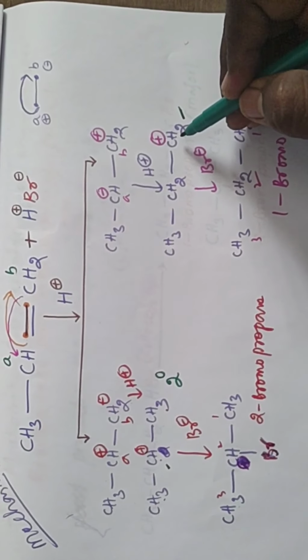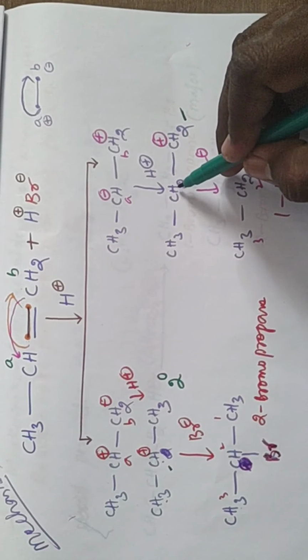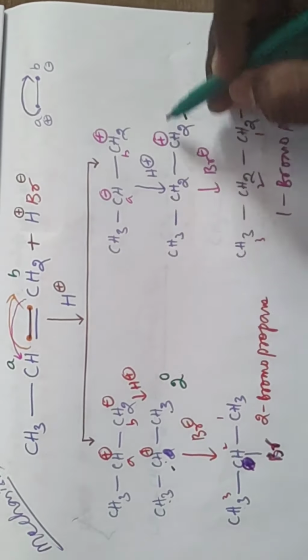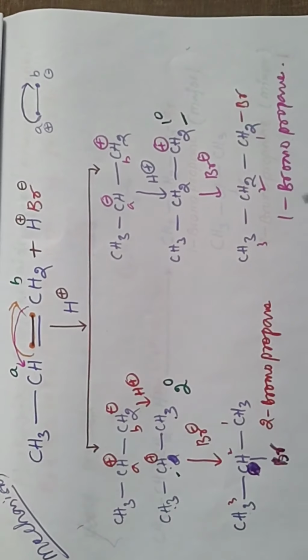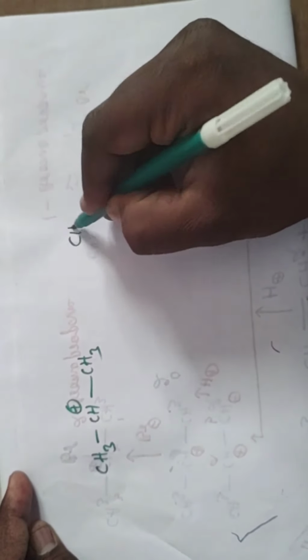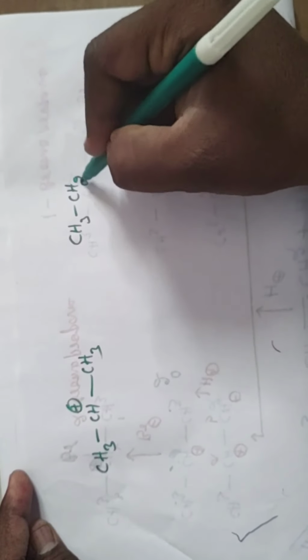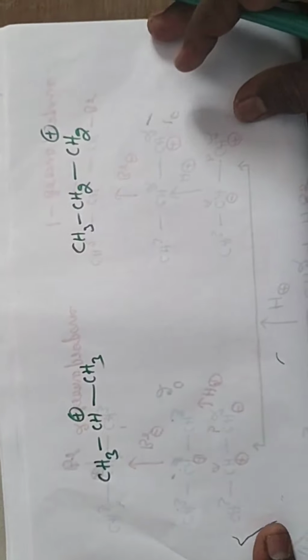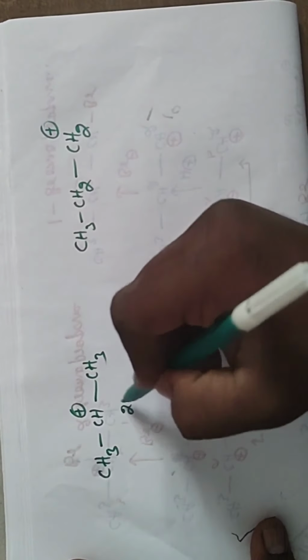This CH2 plus has only one adjacent carbon, not two. So this is a primary carbocation. So these are the intermediates: this is a secondary carbocation, this is a primary carbocation.